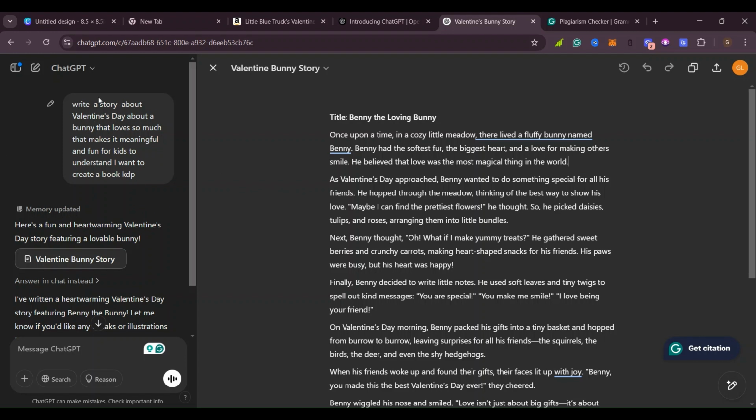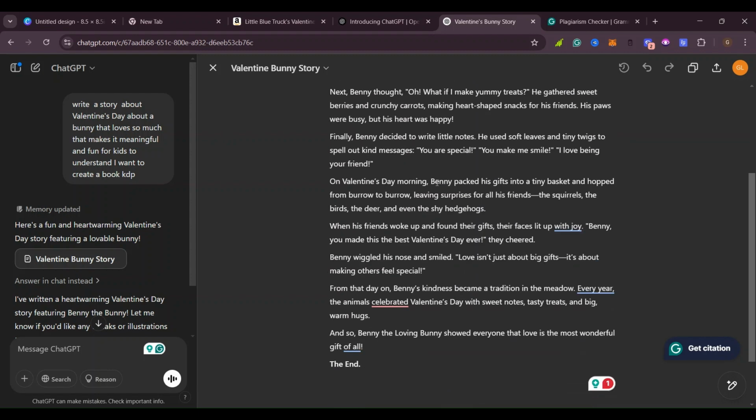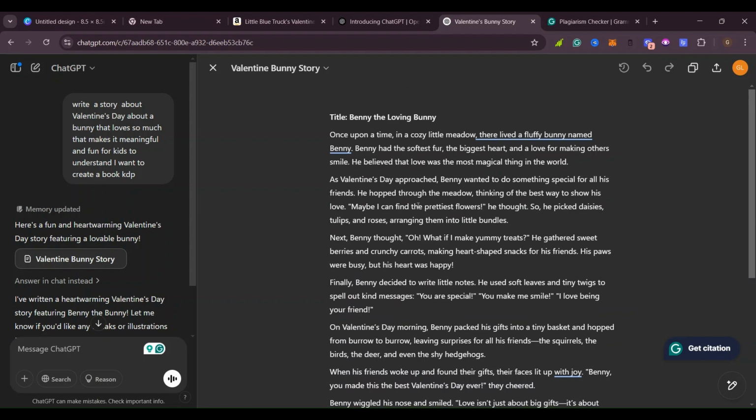Yes, so I came here and put in my prompt, and I told ChatGPT to write me a story about a bunny that loves so much. I also gave ChatGPT the reason why it should write me the story. I explained that I want this story for a kid's book on Amazon KDP, and I'm creating it for Valentine. So this is the title it gave me: Benny the Loving Bunny, and this is the story that it has written for me.